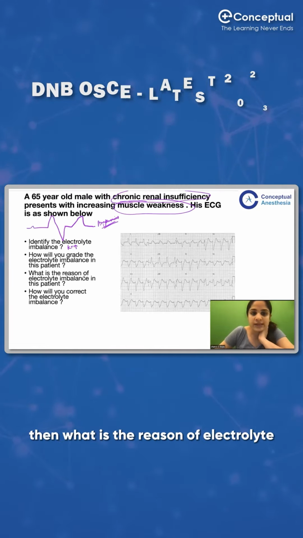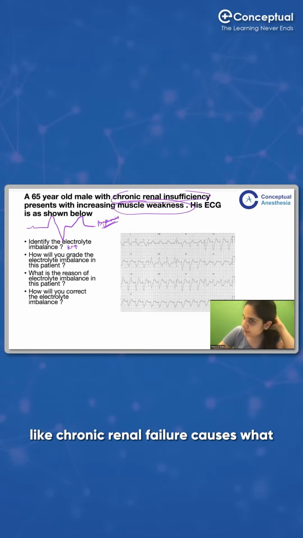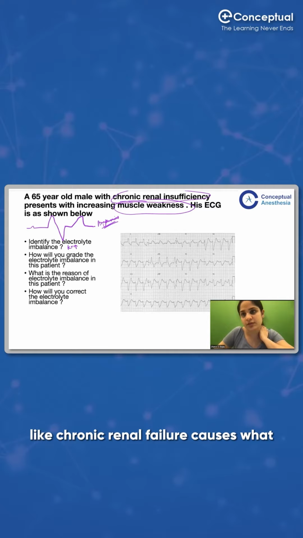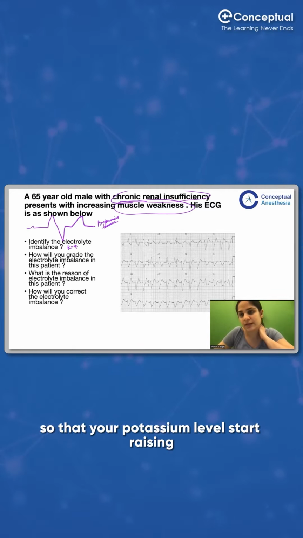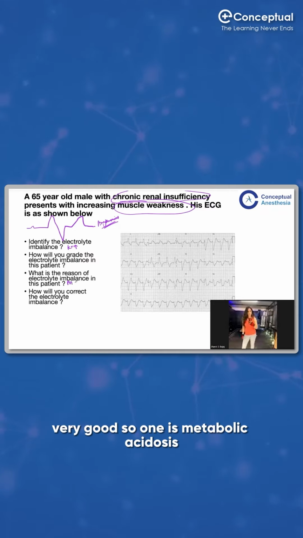Then what is the reason of electrolyte imbalance in this patient? Like chronic renal failure causes what? So that your potassium levels start rising. How does metabolic acidosis contribute? Very good. So one is metabolic acidosis.